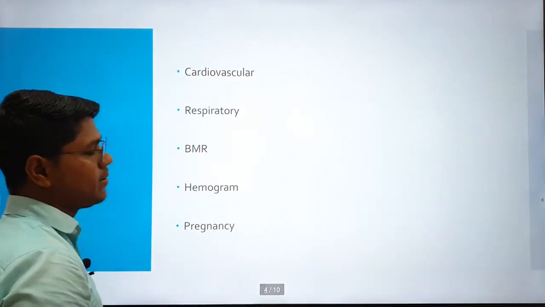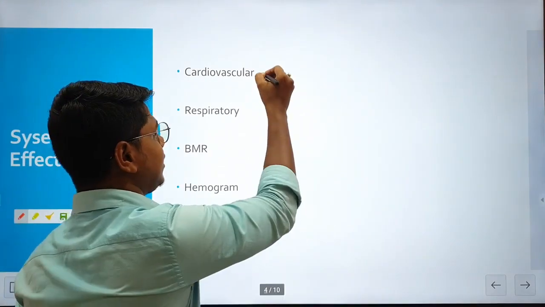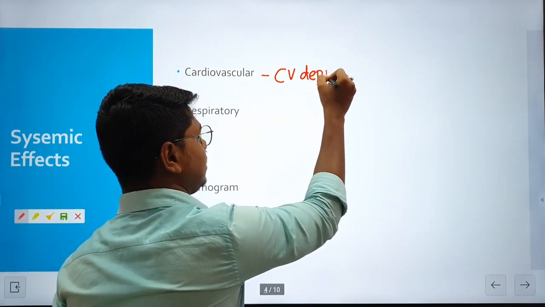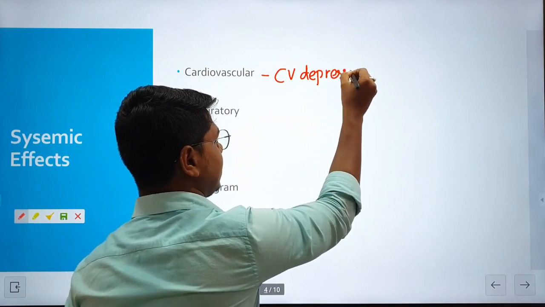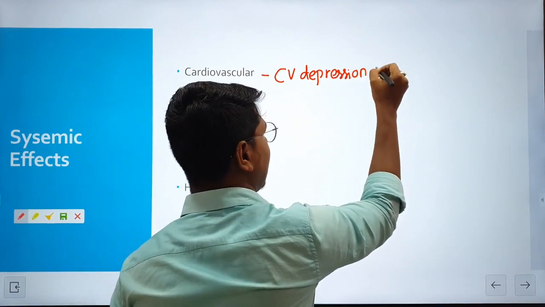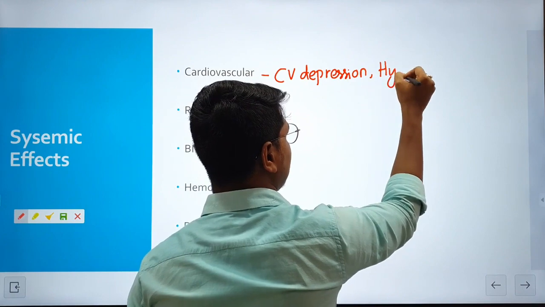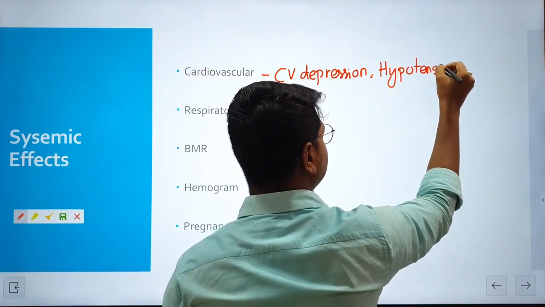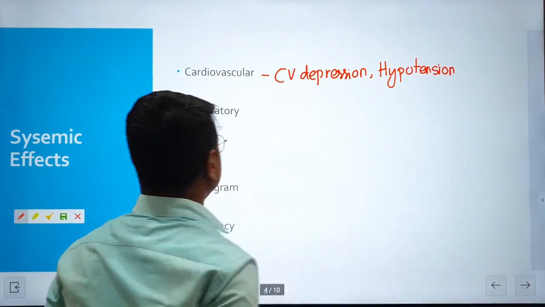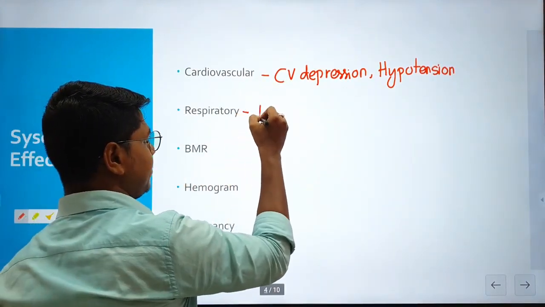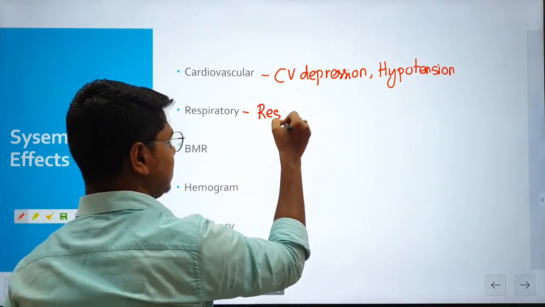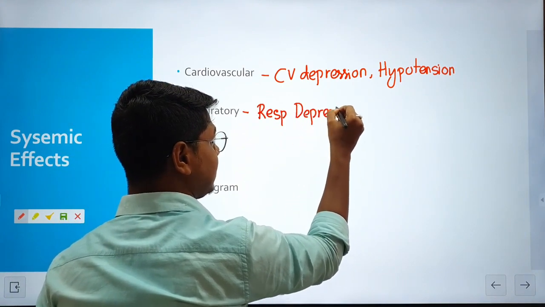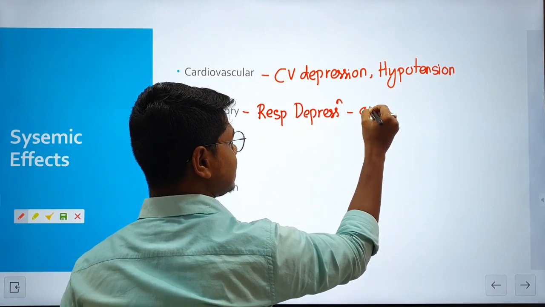Next, coming to the systemic effects. First is the cardiovascular effect. It causes cardiovascular depression, and due to this you will find hypotension. Next is the respiratory system. It causes respiratory depression when used in anesthetic doses.